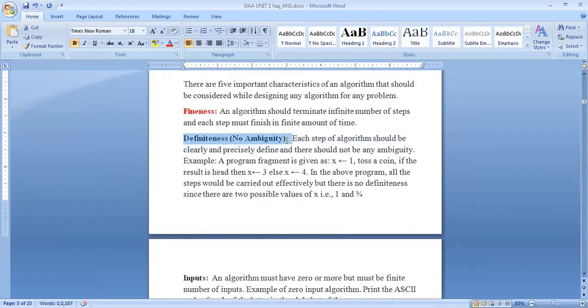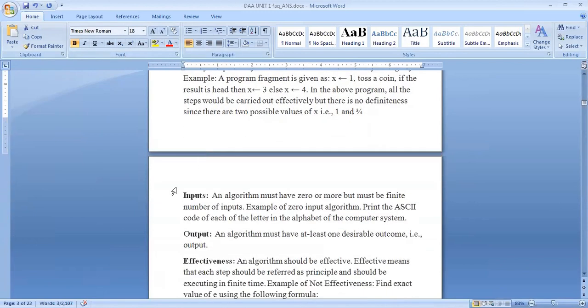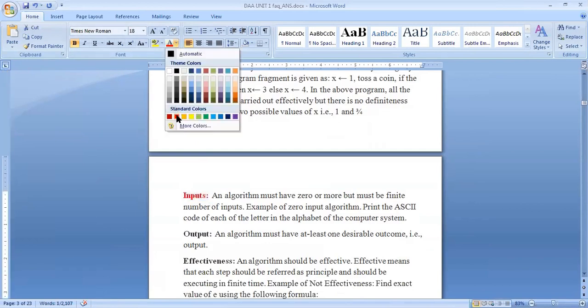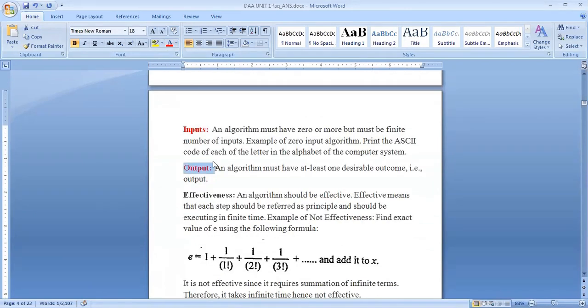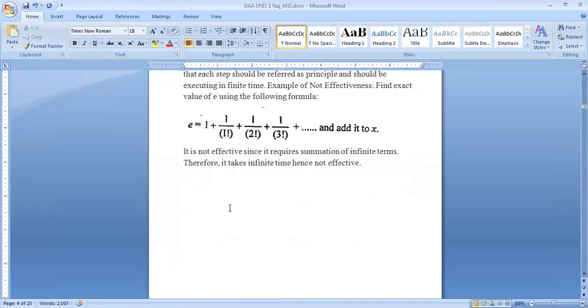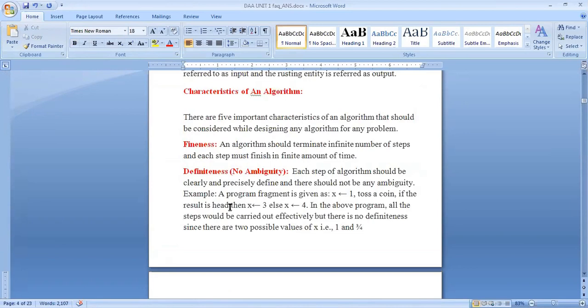So we have definiteness, finiteness, inputs, output, effectiveness. See the characteristics of an algorithm.